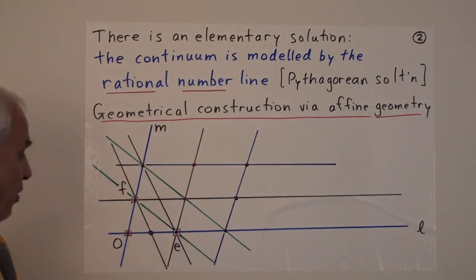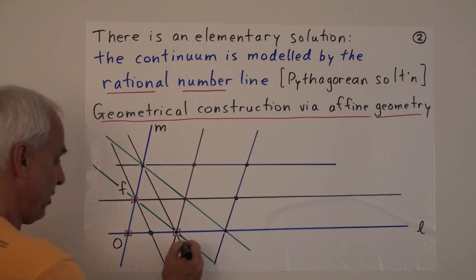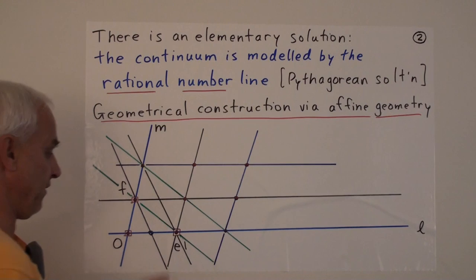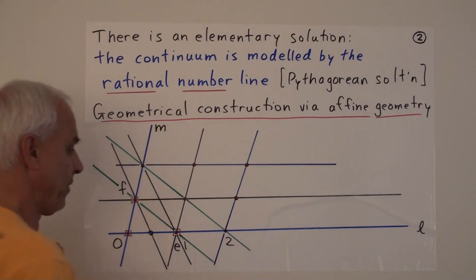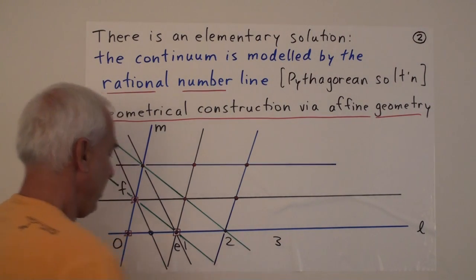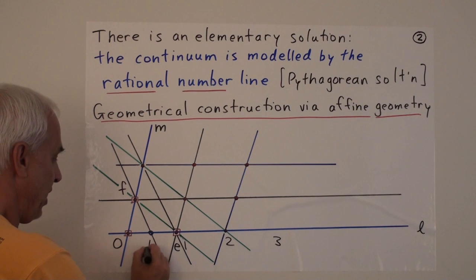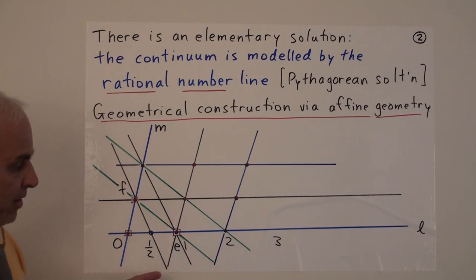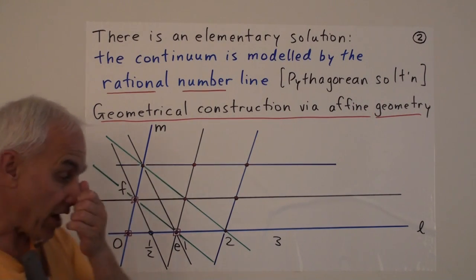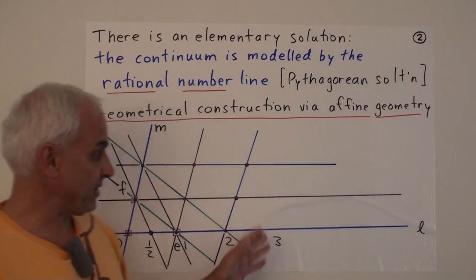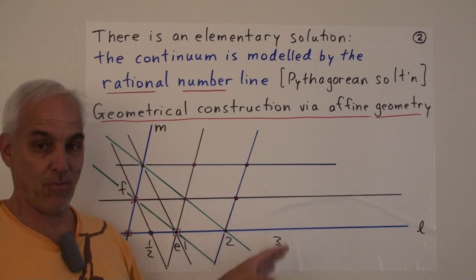If we were going to impose arithmetic on the situation, well, we would call this 0, and we would probably call this 1. Instead of e, we would call this 2. And then the next one over would be 3. And the one that I've constructed here would be 1/2, and so on. So it's quite an interesting challenge to try to work out the geometry that's required to make this work.